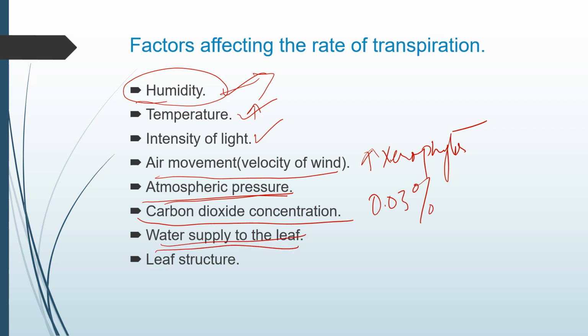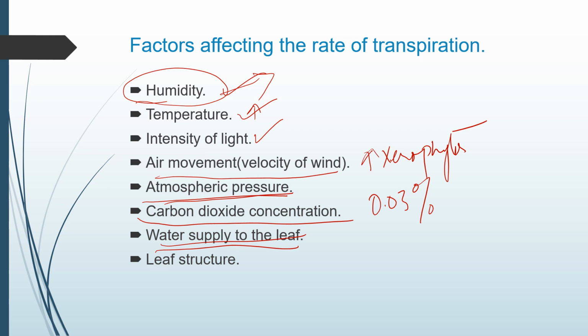Now next comes the water supply to the leaves. Shortage of water in the soil affects the water supply. So the water supply to the leaf is very much important. If the region is dry, there is no water supply to the soil, the leaf will not get water, and in turn the stomata close and the leaf wilts. So this reduces the rate of transpiration. So it is directly proportional.